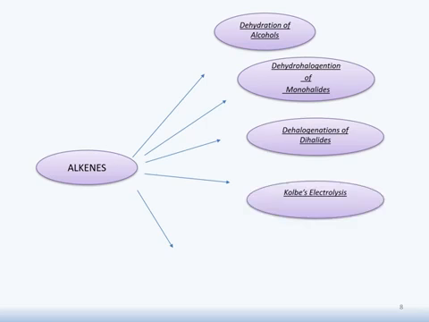Next, we have Kolbe's electrolysis method. This method is not only used in the synthesis of alkene. You will see this methodology also used as we proceed towards the synthesis of alkyne. Next is synthesis of alkene by using alkyl halide. We will discuss all these reactions one by one and see how these reactants will convert into alkene by passing through all these processes.